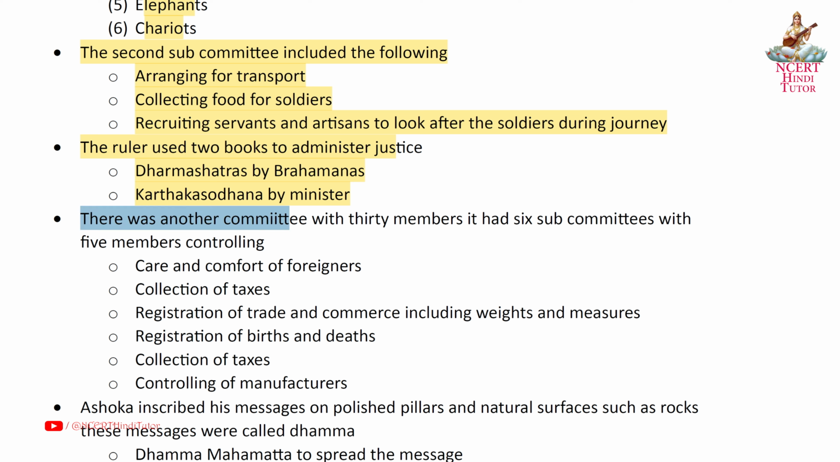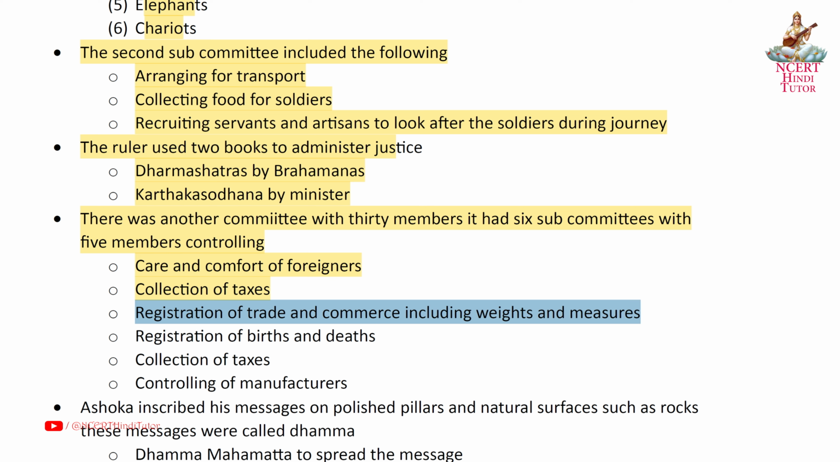There was another committee with 30 members. It had 6 subcommittees with 5 members each, controlling the care and comfort of foreigners, collection of taxes, registration of trade and commerce including weights and measures, registration of births and deaths, and controlling of manufacturers.